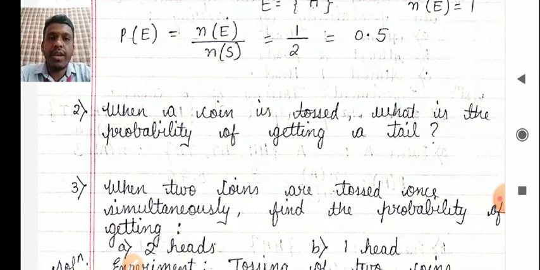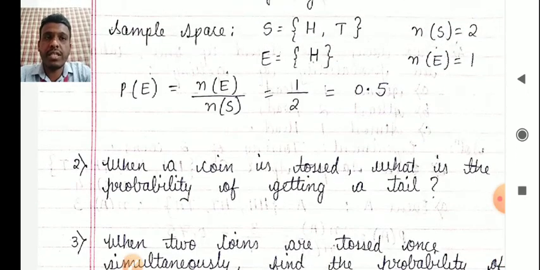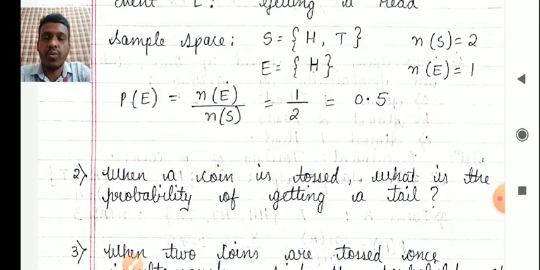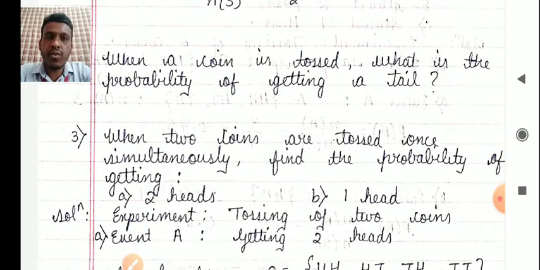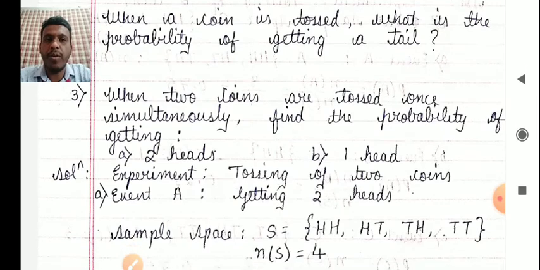So when a coin is tossed, what is the probability of getting a tail? Similarly, the answer will remain the same, everything will remain the same. The only thing that will change is the event they have shown you. Once you solve this homework problem, then you solve this third problem.